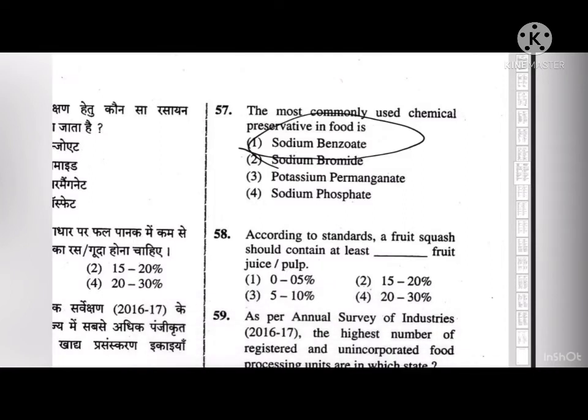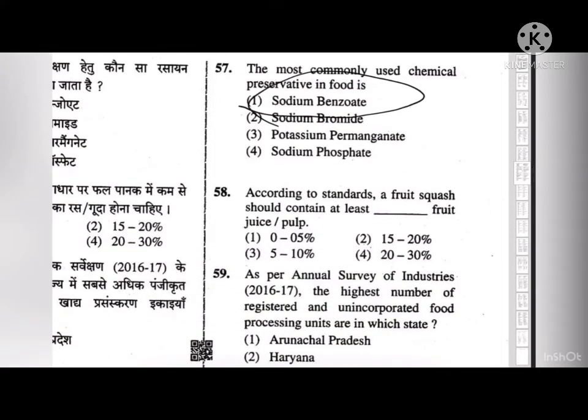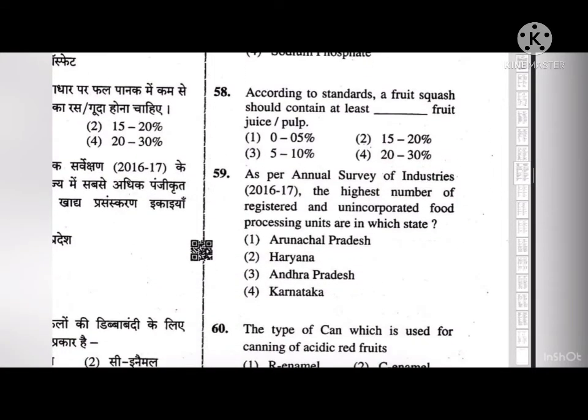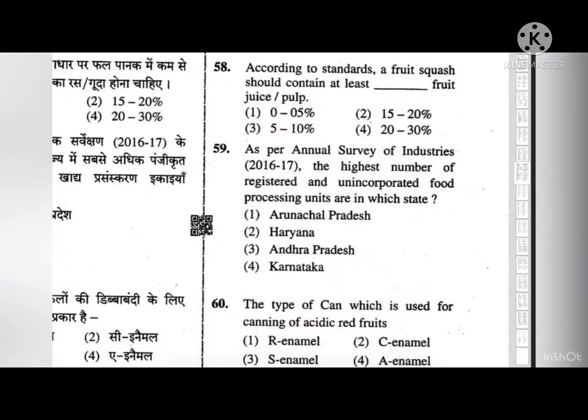Next, according to standard, a fruit squash should contain at least dash fruit juice or pulp. The correct answer to this is fourth, that is 20 to 30% of fruit juice and fruit pulp. Next, as per annual survey of industries, the highest number of registered and unincorporated food processing units are in which state? The options are Arunachal Pradesh, Haryana, Andhra Pradesh, and Karnataka. The correct answer to this is Andhra Pradesh.